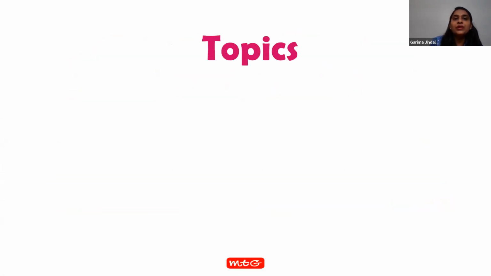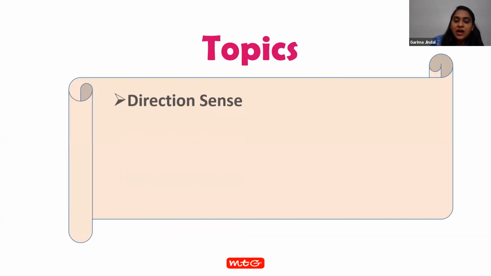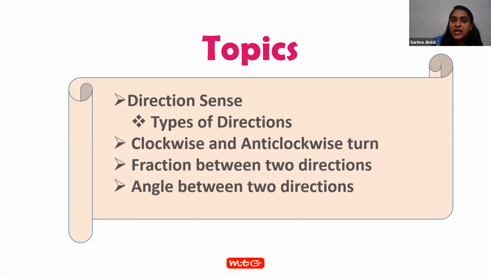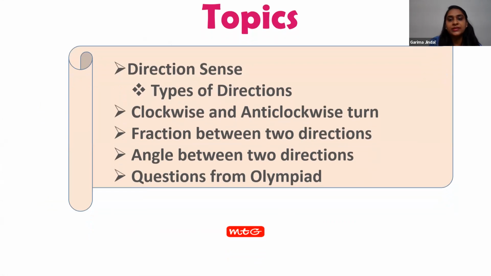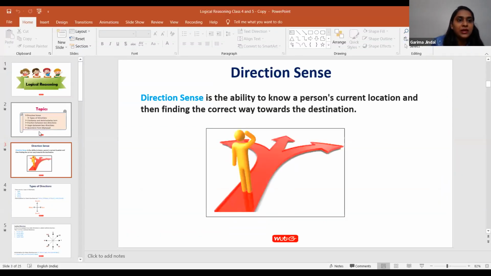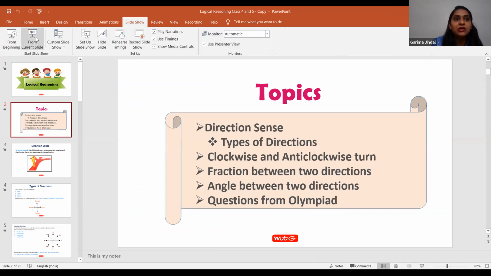Before moving to today's topic, first I ask, what is direction and where have we used direction? So students, who will tell me what is direction and where we have used the directions?